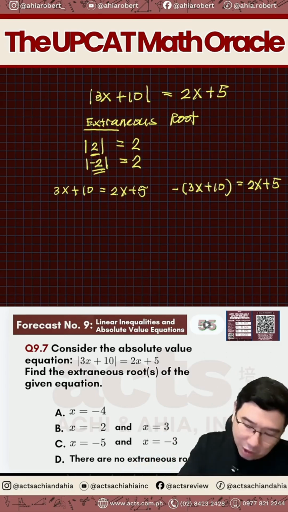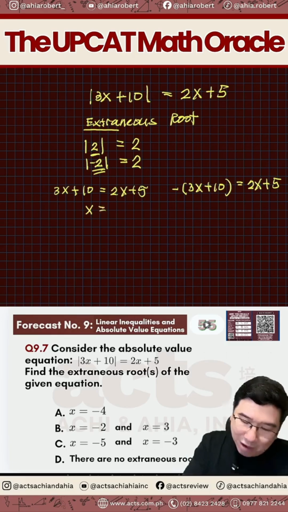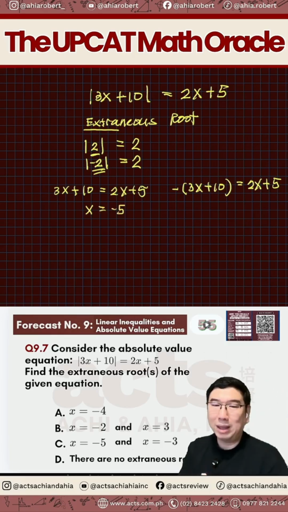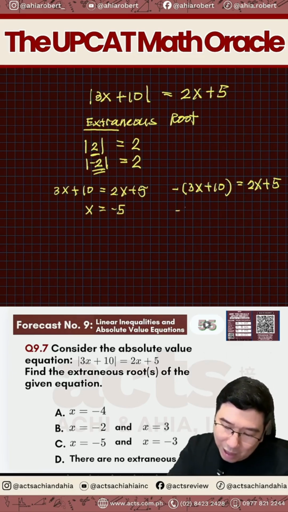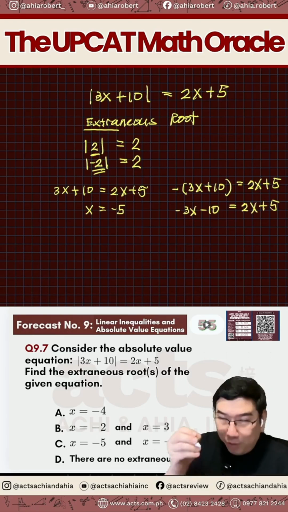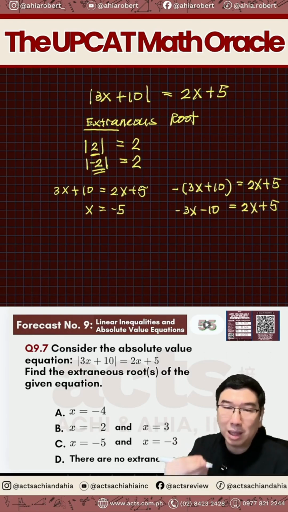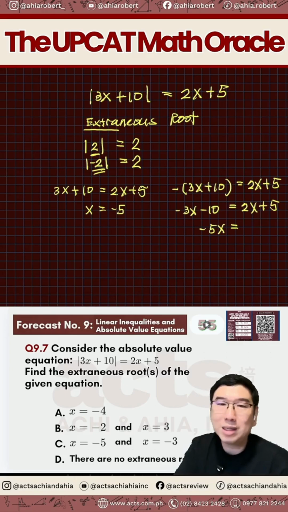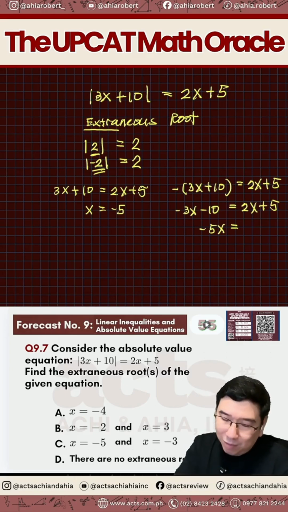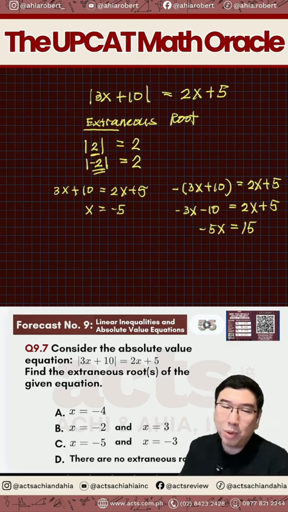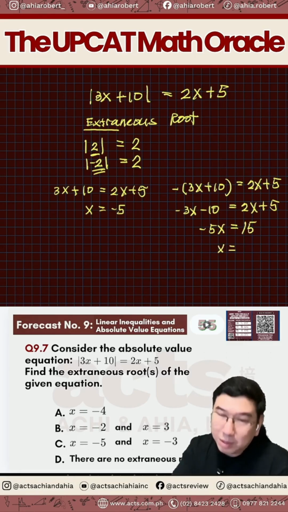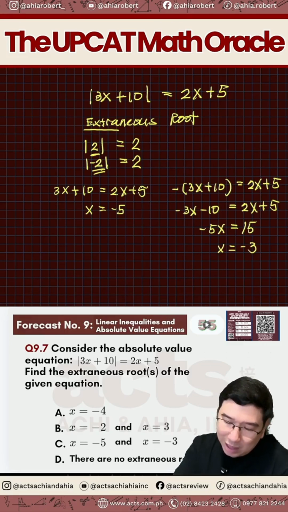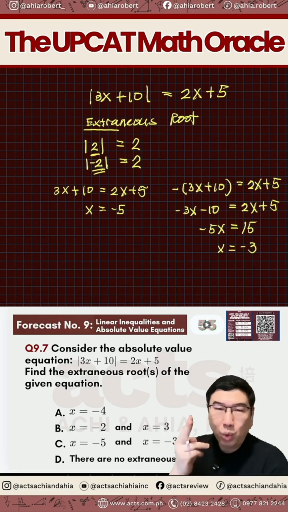So, let's solve one by one. On the left side, we can have 3x transpose to 2x. We now have 3x minus 2x is now x. 5 minus 10 is now negative 5. But how about the right side, the other equation? We have now negative 3x, negative 10 is equal to 2x plus 5. Moving the 2x to the left side, we have negative 3x and negative 2x that adds up to negative 5x is equals to negative 10 moved to the right side now becomes positive 10 plus 5 now becomes positive 15. Divide both sides by negative 5. x therefore becomes 15 over 5, which is 3. Negative 3, actually. So it seems that we have two answers here.